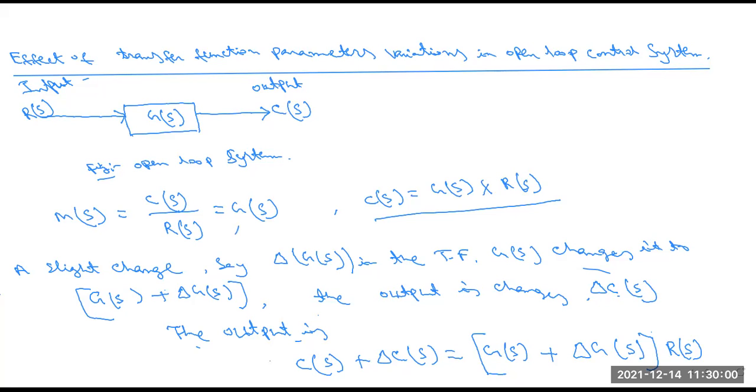Okay, now next point. We have to conclude this equation. C(s) plus delta C(s) equals G(s) into R(s) plus delta G(s) into R(s).